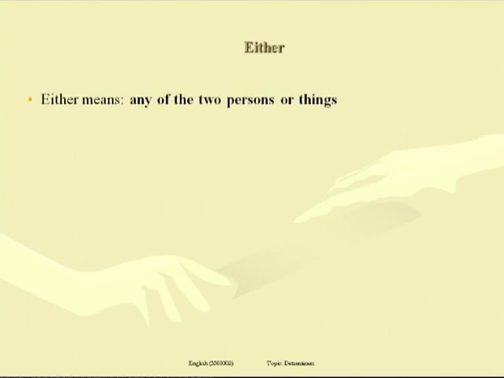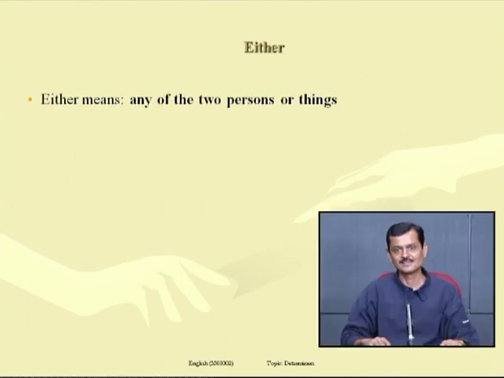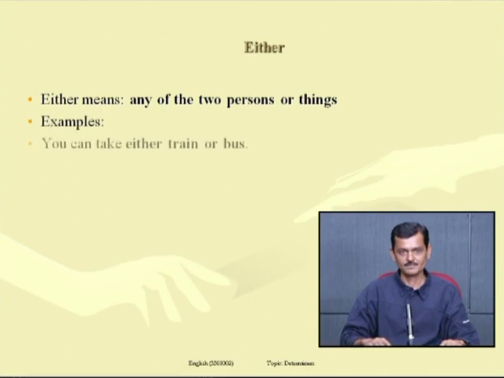Because they distribute the persons or things that a person is talking about. What do we mean by either? It means any of the two persons or things, either this or that, either Ram or Lakshman, either computer or laptop, etc. Any of the two persons or things. Look at the examples of either.